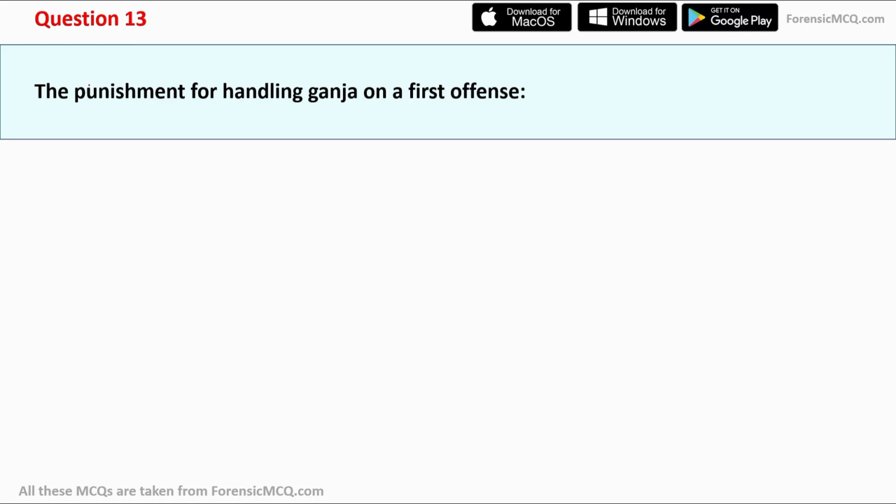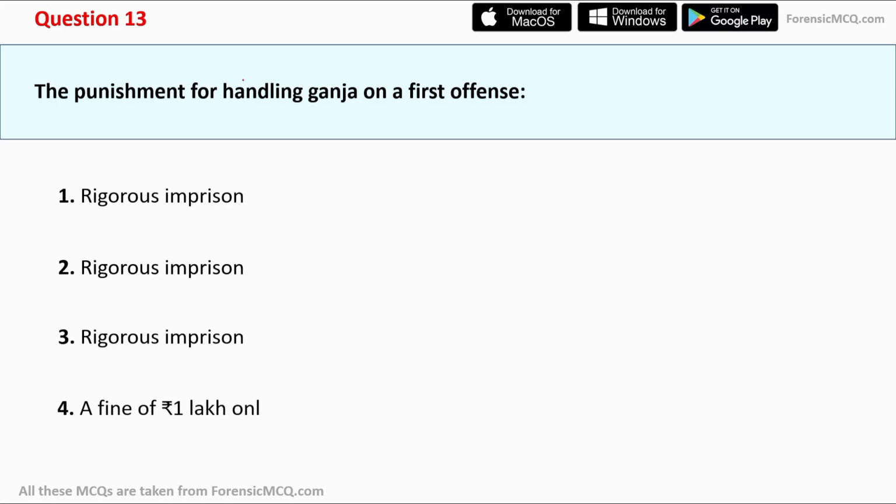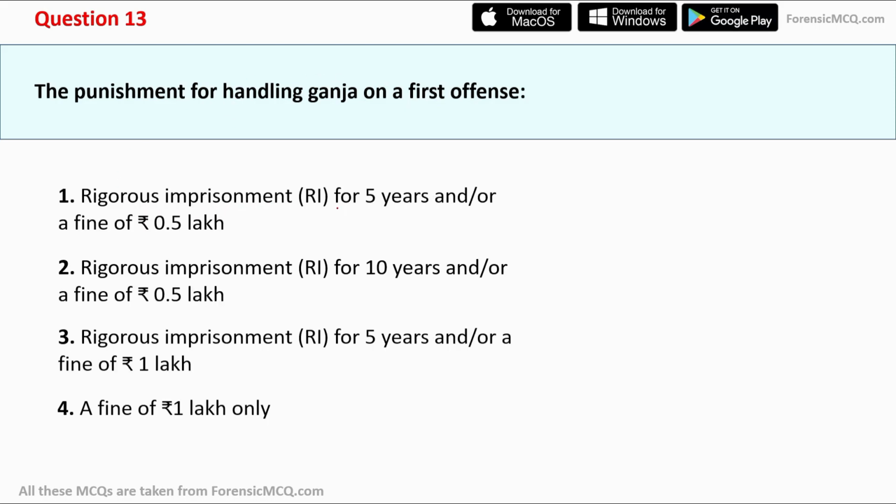Now, let's move to question number 13: the punishment for handling ganja for the first offense. Here are the options: first, RI, rigorous imprisonment, for 5 years and or a fine of 0.5 lakh. Option second, RI for 10 years and or a fine of 0.5 lakh. Option third, RI for 5 years and or a fine of 1 lakh. And option four, a fine of 1 lakh only. And the correct answer for this question is option first, rigorous imprisonment of 5 years and a fine of 0.5 lakh.